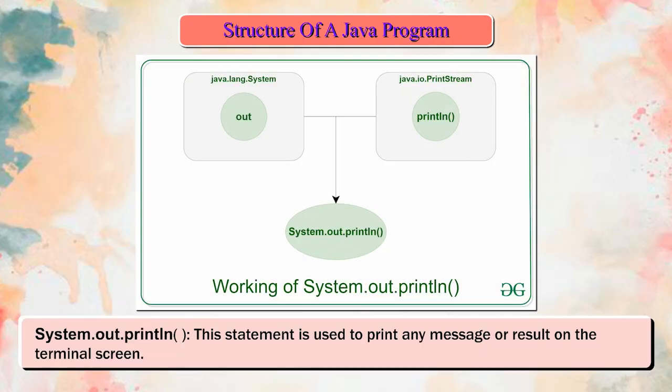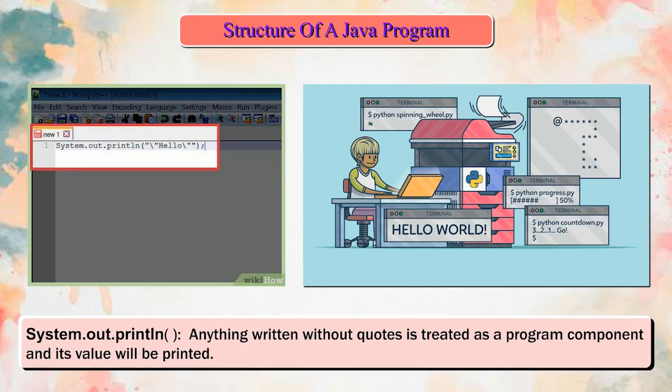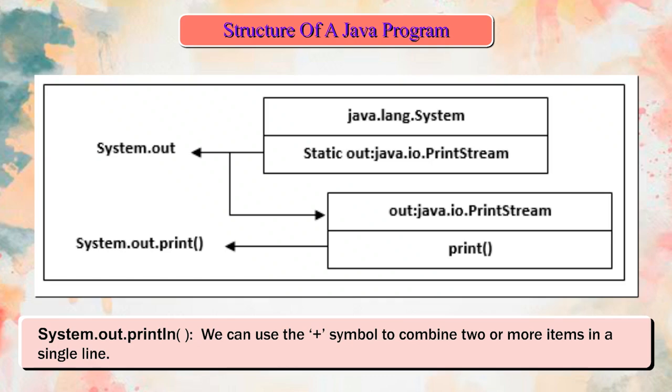System.out.println. This statement is used to print any message or result on the terminal screen. Any text written in double quotes is printed as such. Anything written without quotes is treated as a program component and its value will be printed. We can use the plus symbol to combine two or more items in a single line.